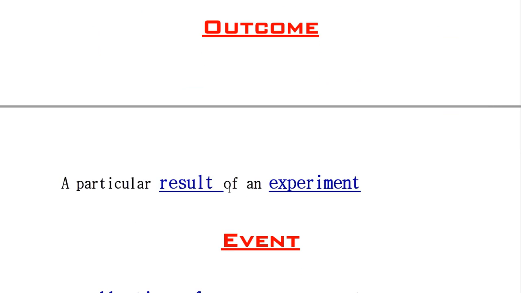What is an outcome? The result obtained from an experiment. Suppose tossing a coin is an experiment and you obtain the result of head. So head is the outcome.